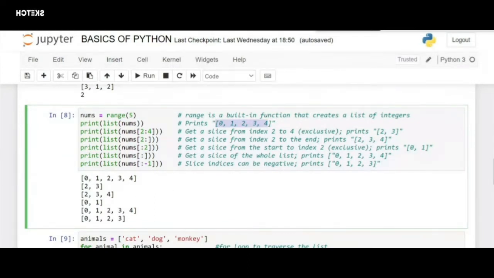Here the slice's final index is given as -1. -1 represents the end: if you start indexing from the end, it starts from -1. So it started from 0 and it should end with the element previous to the final element, because -1 represents the final element. That's why 0, 1, 2, 3 are being printed.